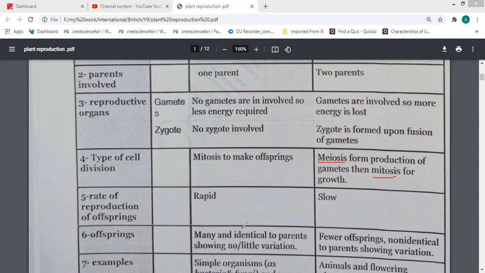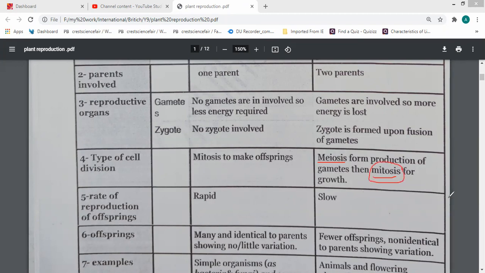One of these types produces cells that have the total number of chromosomes. For example, in human beings, a skin cell has 46 chromosomes. When a skin cell divides to produce new skin cells, the new skin cells have the same number of chromosomes as the old one or different? The same. So this division is mitosis.